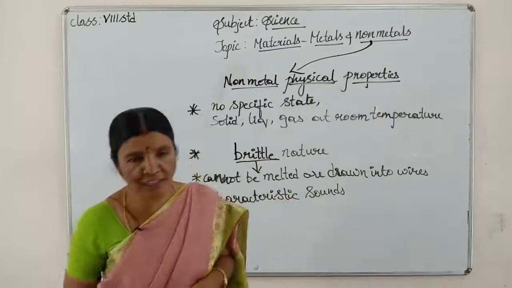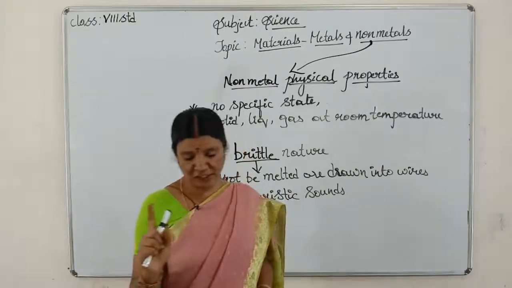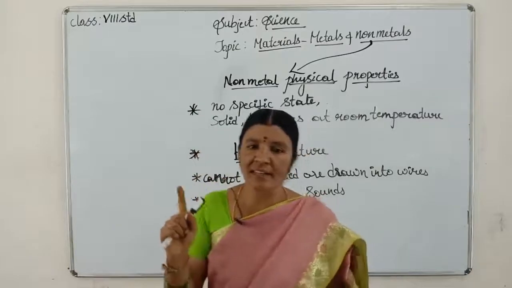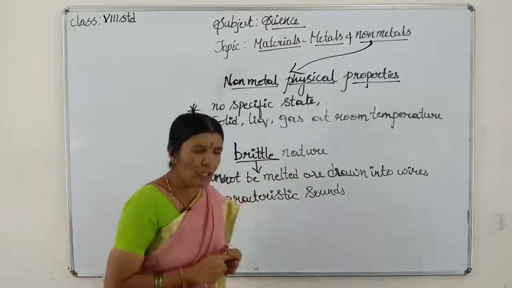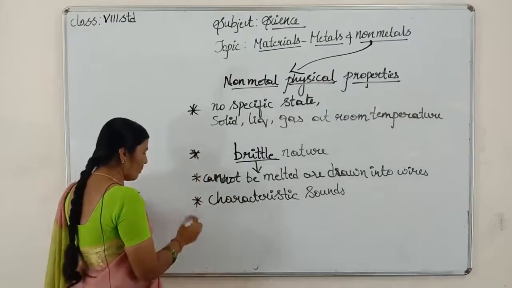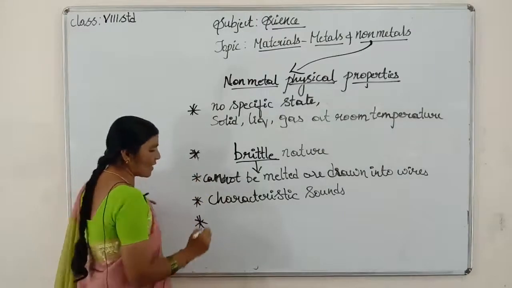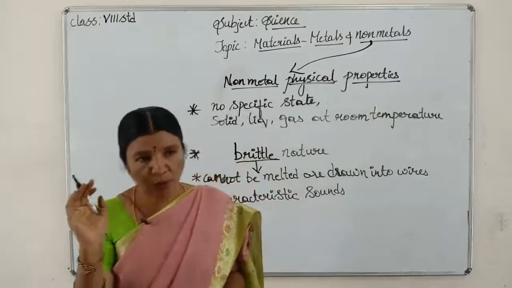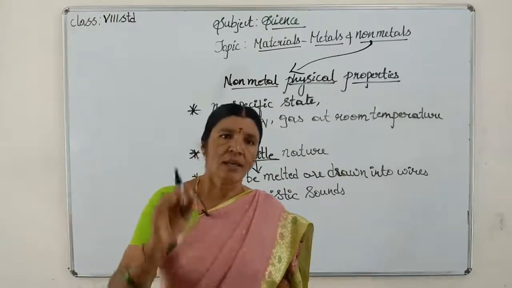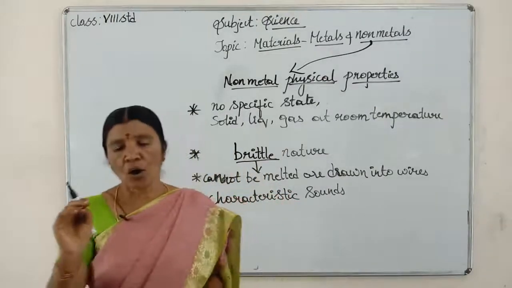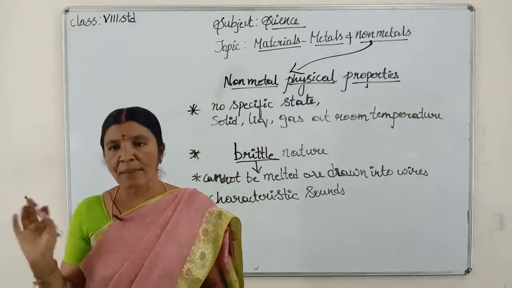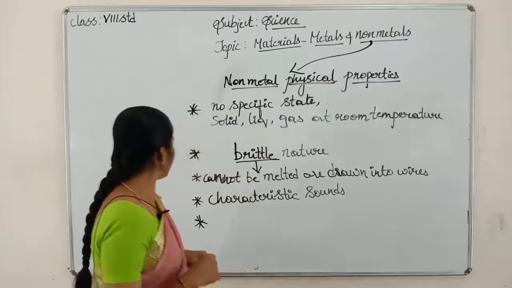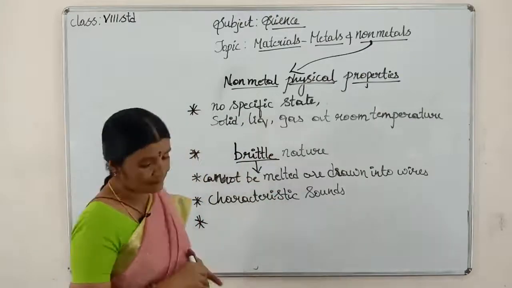Now the fifth point, children: except graphite, all non-metals are bad conductors of heat and electricity. Only graphite, which is a non-metal, but graphite is the allotropic form of carbon, is a good conductor of heat and electricity. Except graphite, all other non-metals are bad conductors of heat and electricity, children. That is our fifth point.